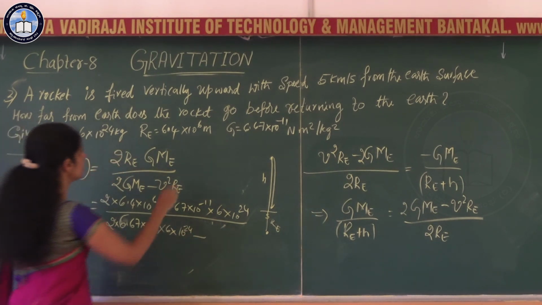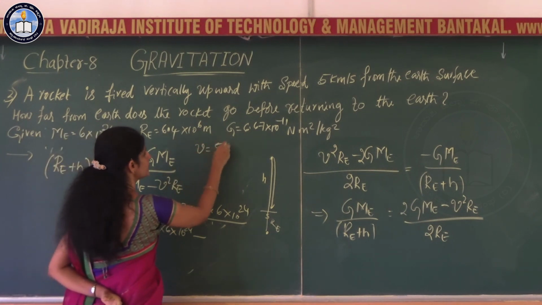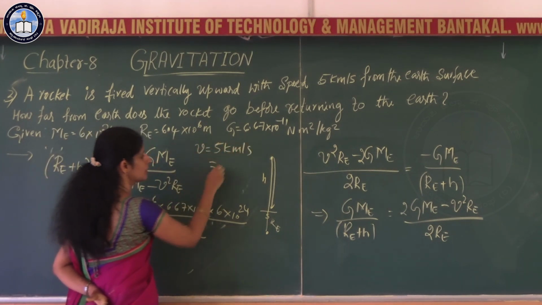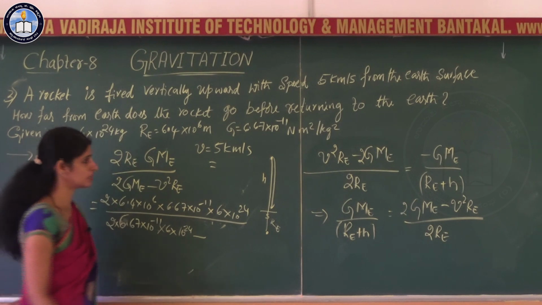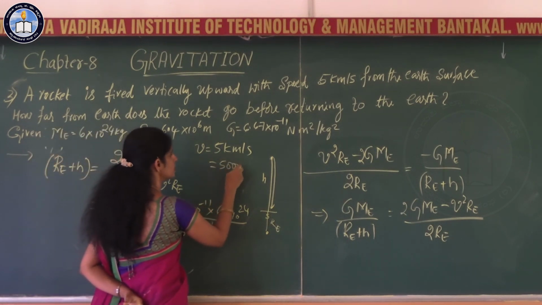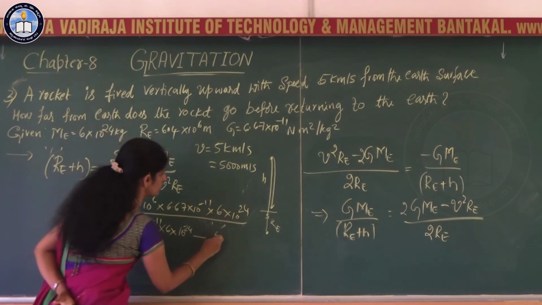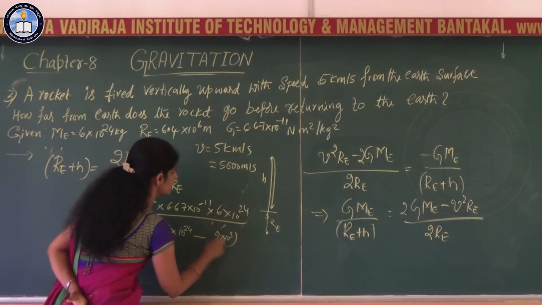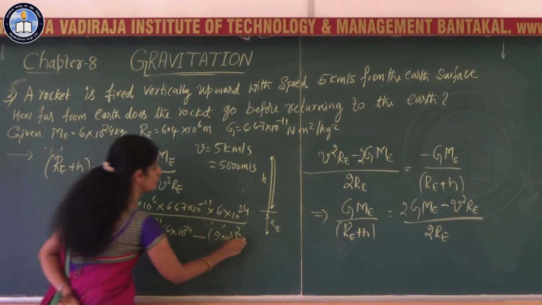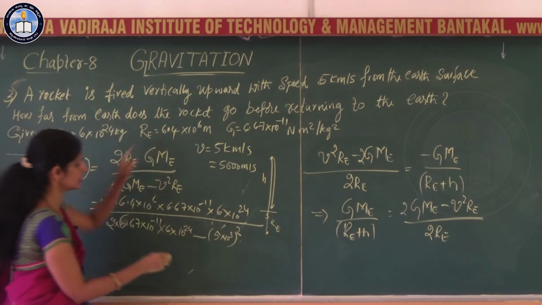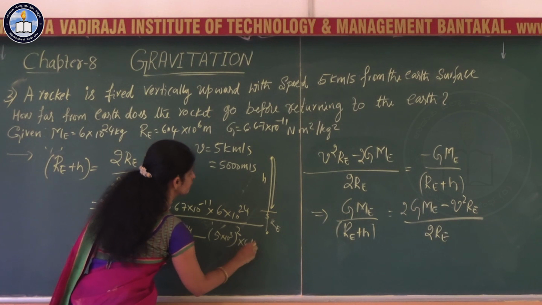V is given as 5 kilometers per second. Convert that into the standard unit, meter per second, that is 5000 meter per second. So v square is nothing but 5 into 10 to the power 3 squared, into Re. Re is the radius, 6.4 into 10 to the power 6.